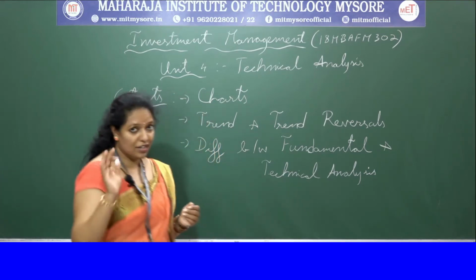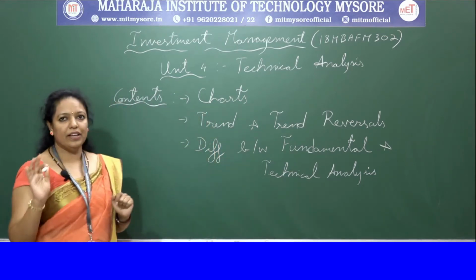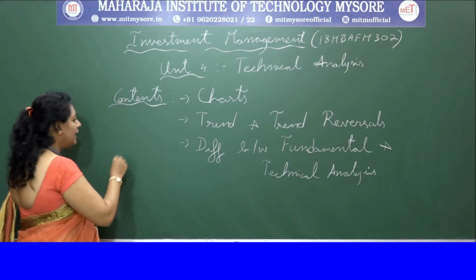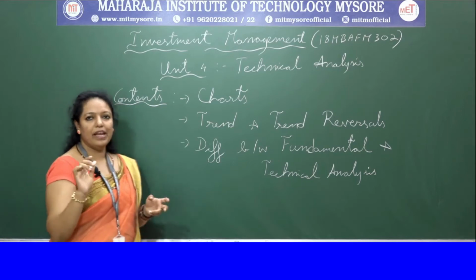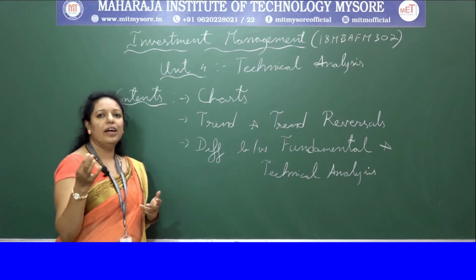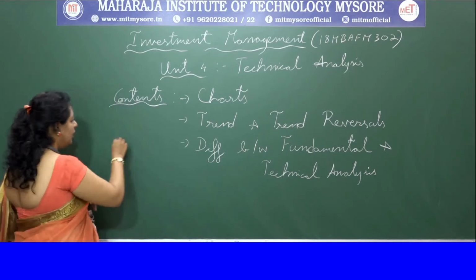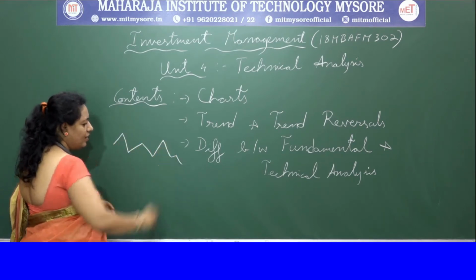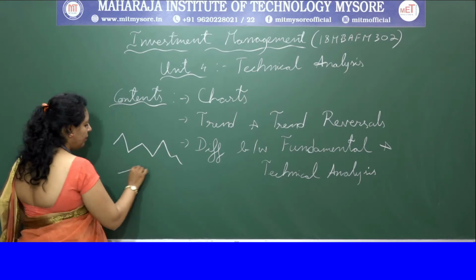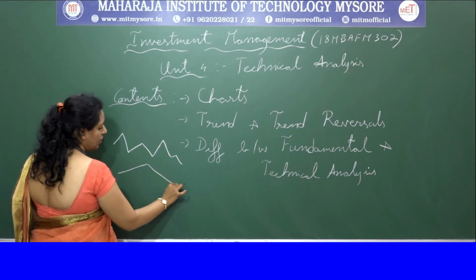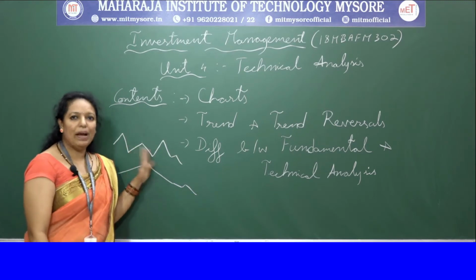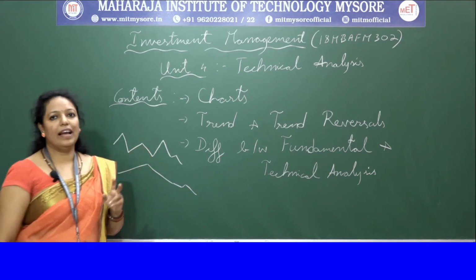Let's discuss individually what these charts mean. First, let's discuss the line chart. Normally the line chart will not be in a straight form; it will be in a fluctuating form. It may go like this, or it might be like this. There is no particular pattern, but it will be in line form.